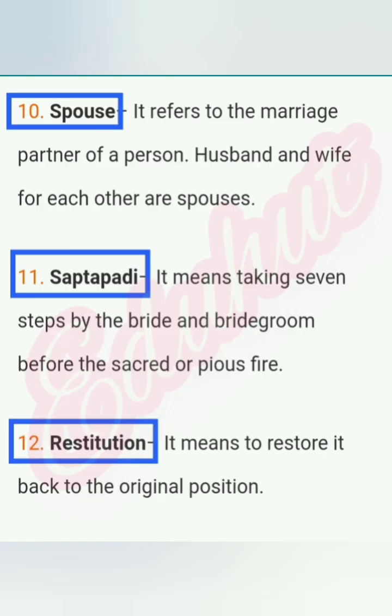Spouse, it refers to the marriage partner of a person. Husband and wife for each other are spouses. Saptapadi, it means taking 7 steps by the bride and bridegroom before the sacred or pious fire.